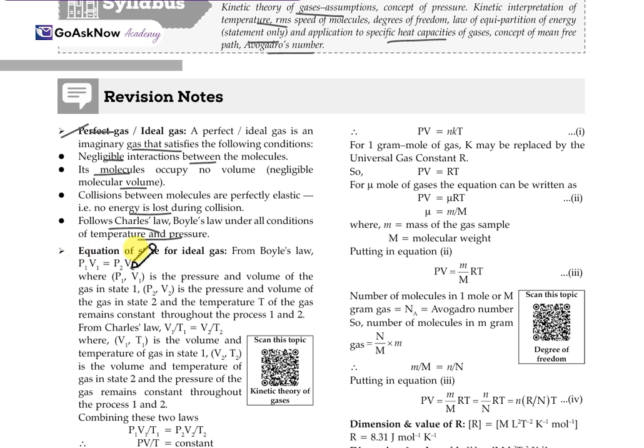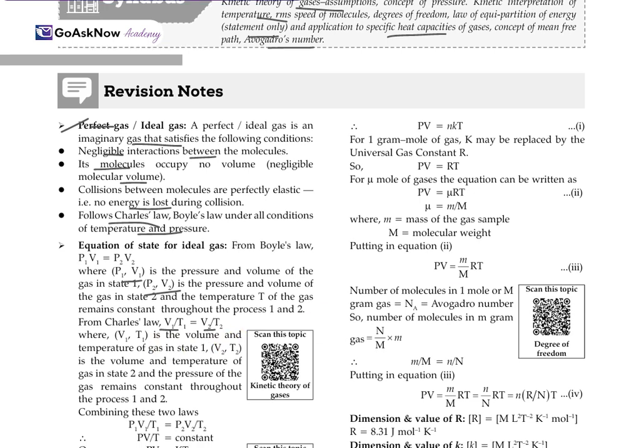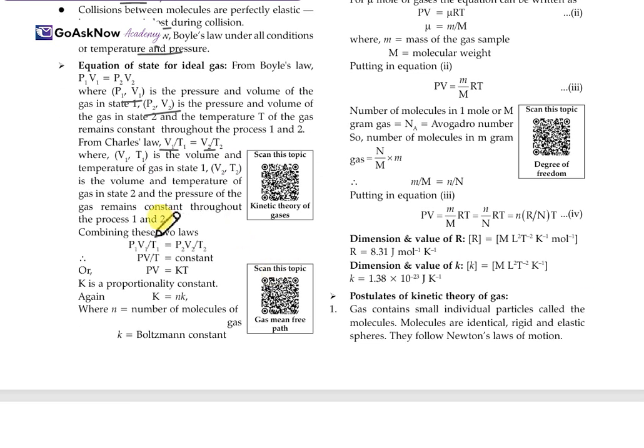Now, the equation of state for an ideal gas. From Boyle's law, P1V1 equals P2V2, where P1 and V1 are the pressure and volume of the gas in state 1, and P2 and V2 are the pressure and volume of the gas in state 2. The temperature T remains constant throughout the process from 1 to 2. This is according to Boyle's law. From Charles' law, V1 upon T1 equals V2 upon T2, where V1, T1 are the volume and temperature of the gas in state 1, and the same for V2, T2 in state 2. The pressure of the gas remains constant throughout the process from 1 to 2.